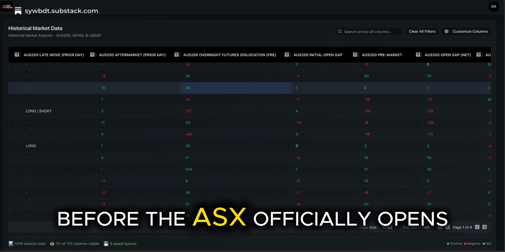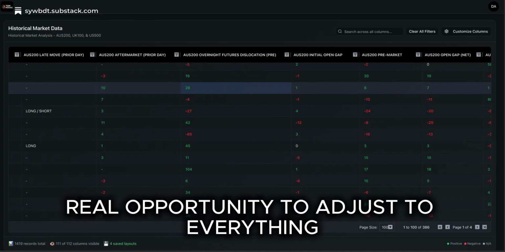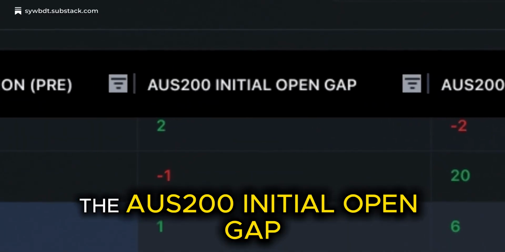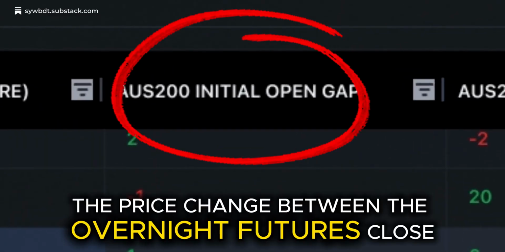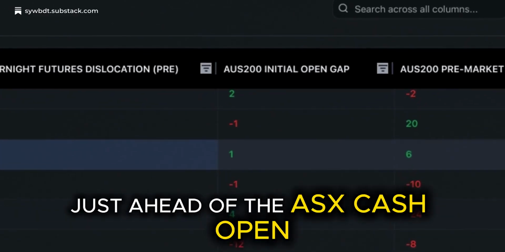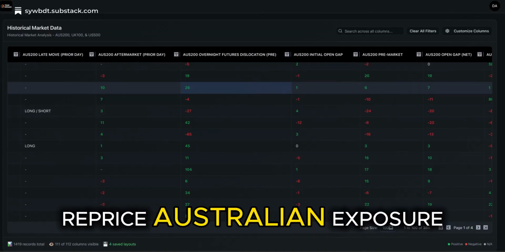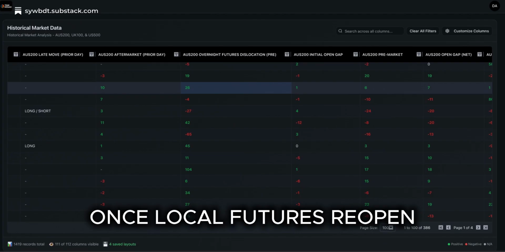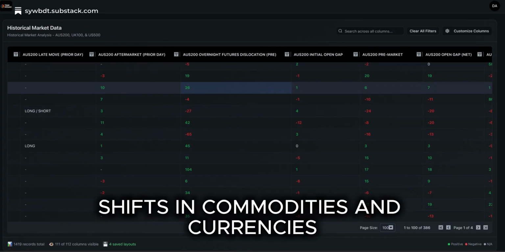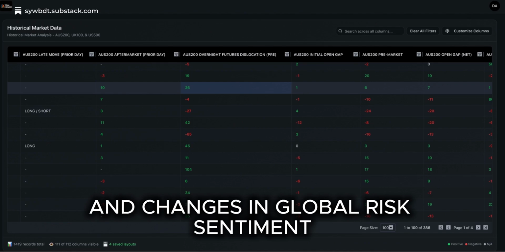Before the ASX officially opens, the Australian market gets its first real opportunity to adjust to everything that unfolded overnight. The AUS200 initial open gap measures the price change between the overnight futures close and the SPI futures reopen, just ahead of the ASX cash open. This gap reflects how market participants reprice Australian exposure once local futures reopen, after absorbing overnight moves in the US and Europe, shifts in commodities and currencies, geopolitical developments, and changes in global risk sentiment.